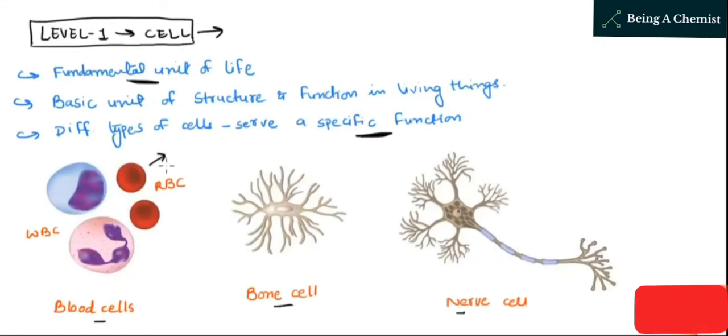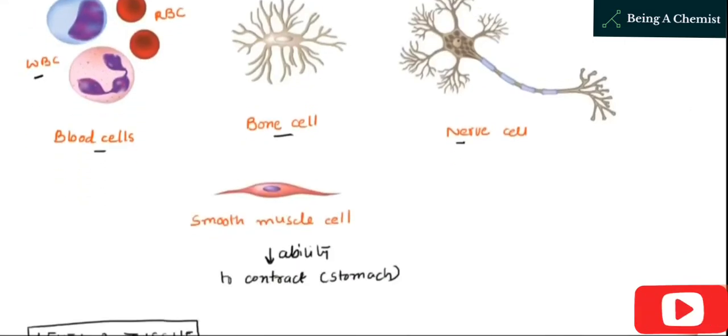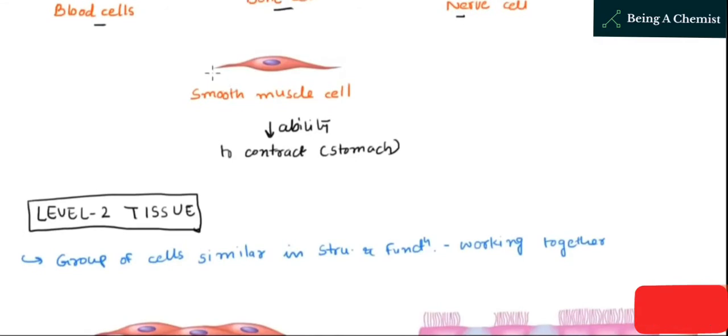Blood cells are also found. WBCs are also found in our human body. The same way bone cells are found in our human body. Nerve cells are found. As we all know, RBC have a function to transport oxygen and carry back carbon dioxide. If you look at a smooth muscle cell, as I have already told you before, this smooth muscle cell has the ability to contract in our stomach to digest our food. Mixing and churning will occur in our stomach with the help of smooth muscle cells.